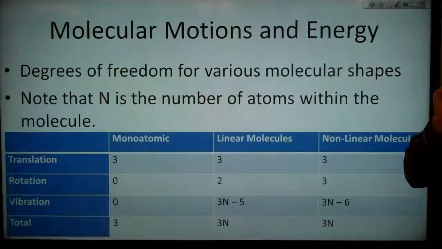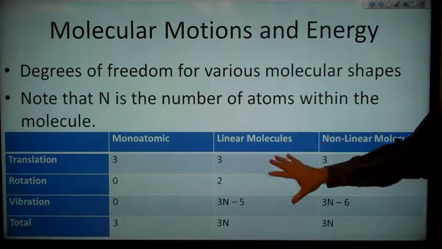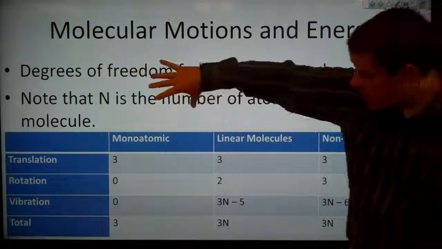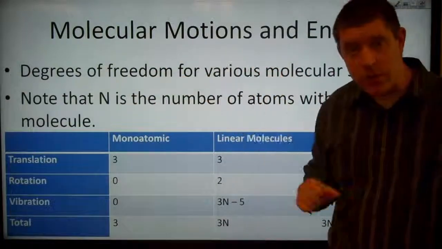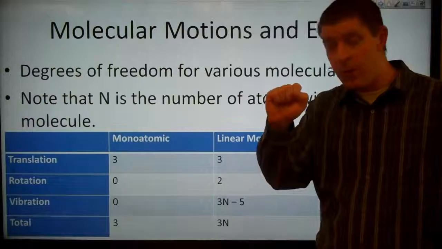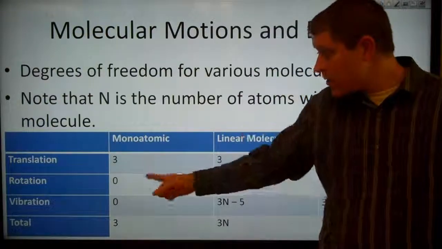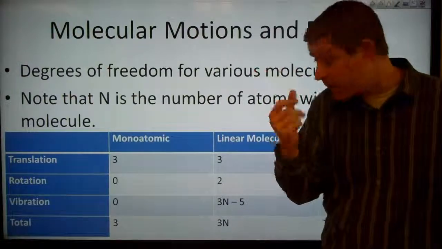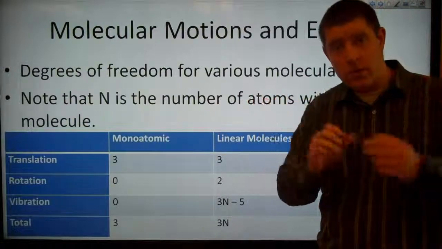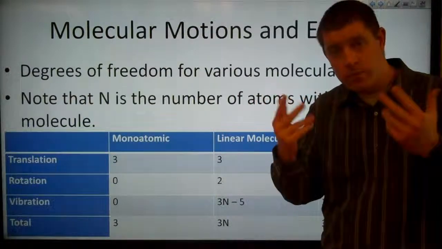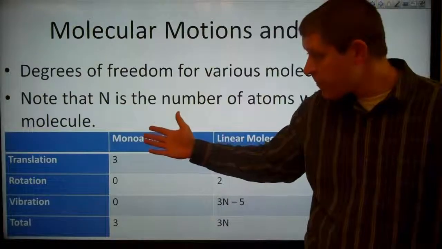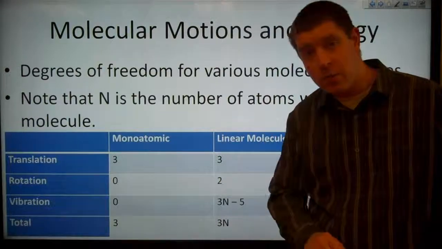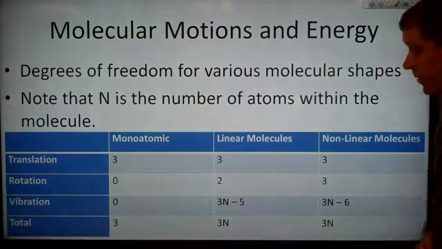The degrees of freedom for various molecular shapes are shown here. And note that N here is the number of atoms within our molecule. So if we have a monoatomic molecule, that means it's really just a single atom, we have 3 translational modes. We can move it in 3 directions. There's no rotation because we just have a single atom, so rotating it means we still have the same thing. Vibration, there are no chemical bonds to vibrate around, so there are no vibrational modes, which means that a monoatomic molecule, which means just an atom, has just the 3 translational degrees of freedom.